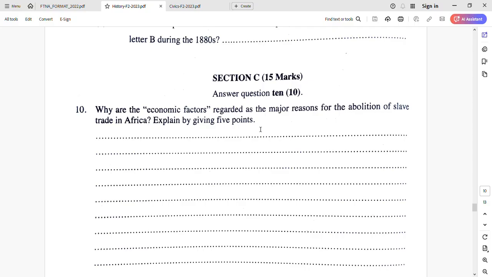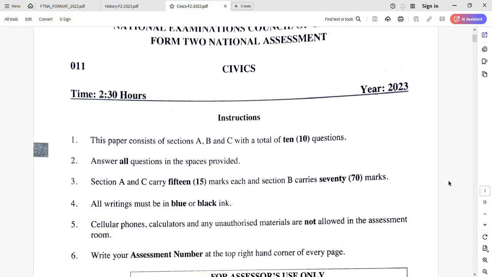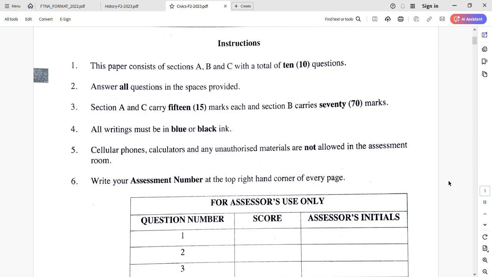That was history. Let's check civics. As I said, civics also has the same format as history. This is civics, my friend. So the same instructions, sections A, B, C, 10 questions. Answer all questions in the space provided, 15 marks, 70 marks, 15 marks again for section C. Blue or black ink.